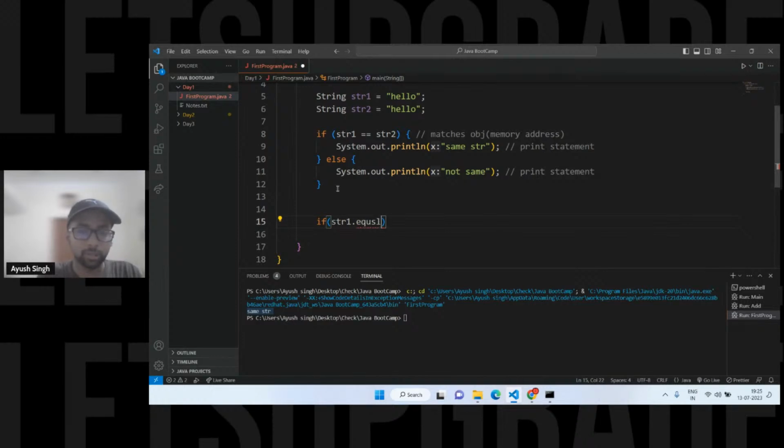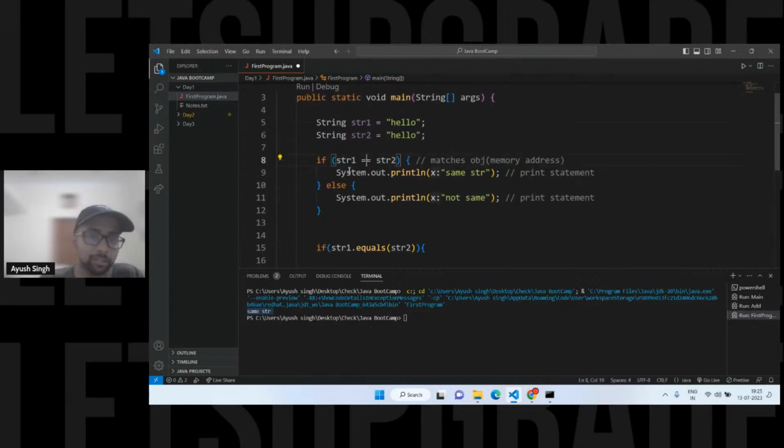We have the equals method. If I say str1 dot equals str2, it will compare the strings and give true or false. This will match the string content, hello. The double equal to is different. It will match the object or memory address.